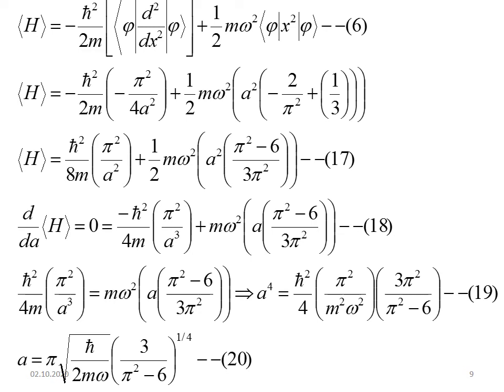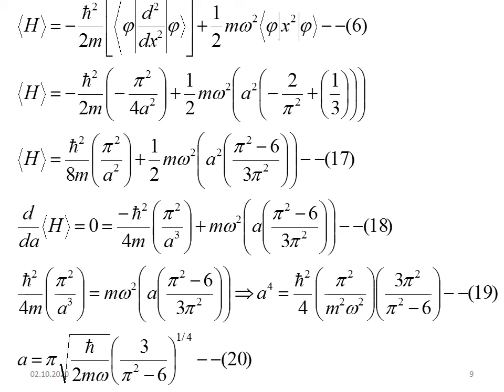So here I have differentiated with respect to a and set it to 0, and found a power 4 is equal to h cross squared divided by 4 pi squared m squared omega squared into 3 pi squared divided by pi squared minus 6. So here a is pi square root of h cross divided by 2m omega into 3 by pi squared minus 6 whole power 1 by 4.